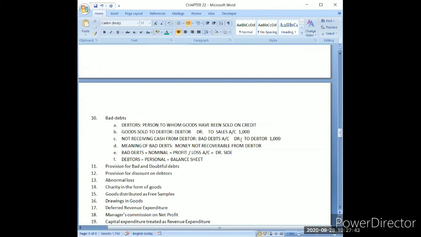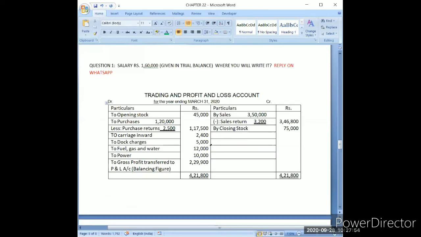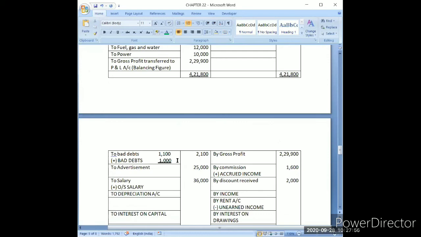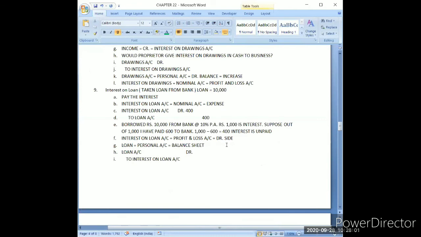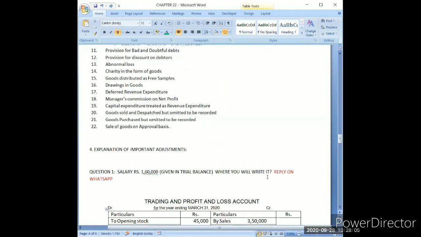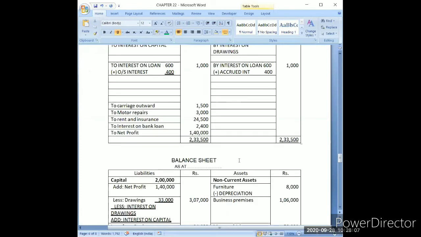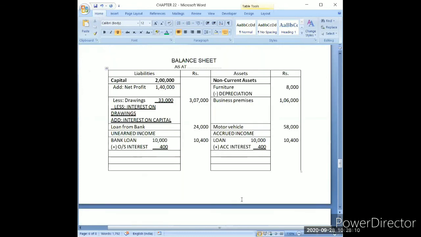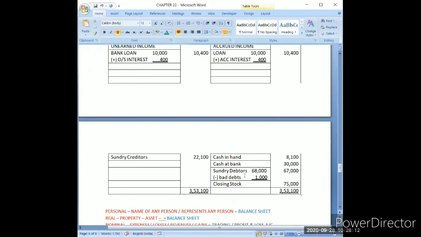Bad debts are your losses that should logically be debited. And when I debit the bad debts account, my bad debts expense or bad debts loss will increase. So I have added in bad debts and I have increased my loss. But at the same time, I am crediting the debtors account. That's why I am reducing my debtors. So debtors, because they are written in balance sheet, I have reduced my debtors by the amount of bad debts given in adjustment.